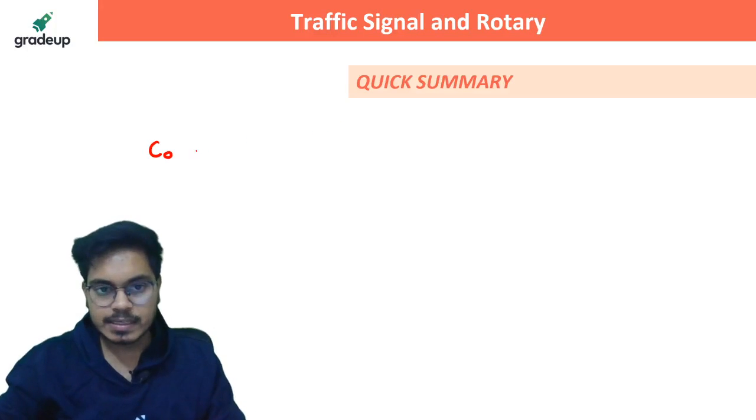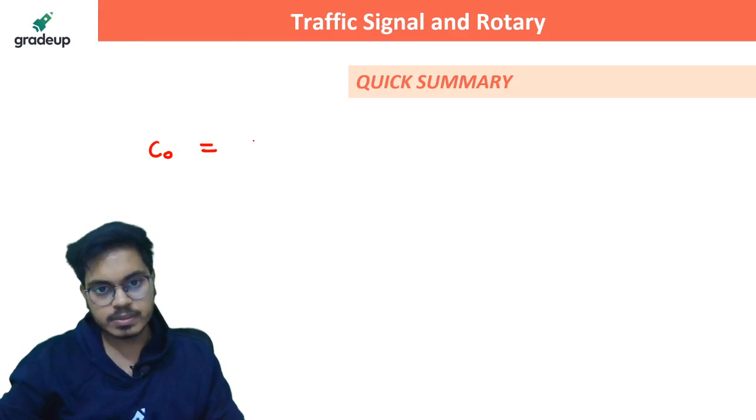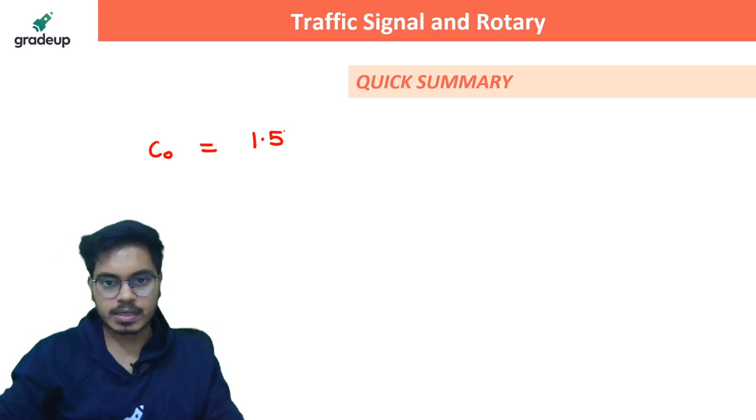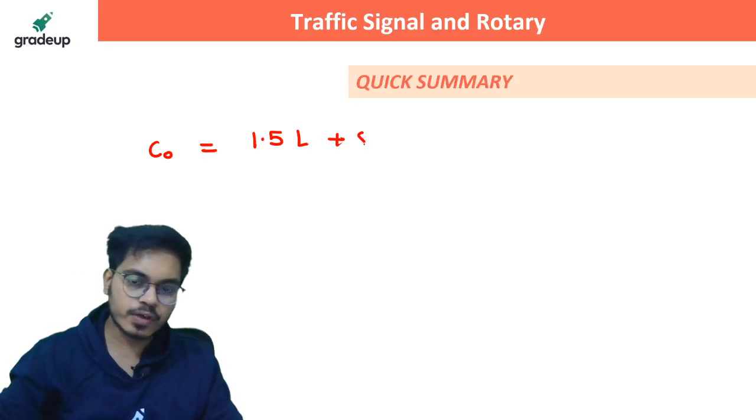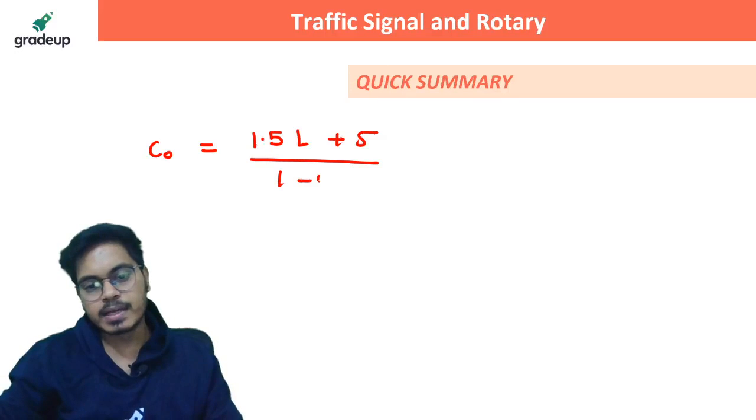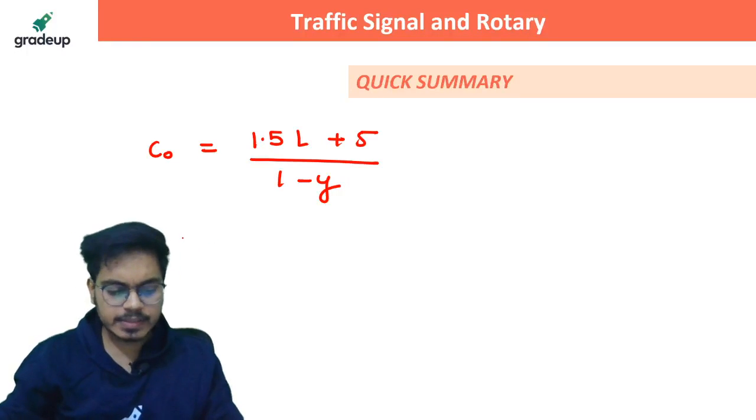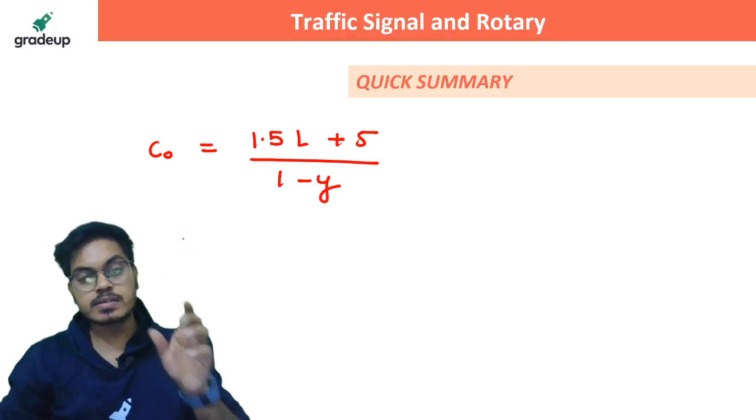So optimum cycle length can be determined with the help of the Webster method, with the formula going like this. It's an empirical formula: C = (1.5 L + 5) / (1 - Y). Now L here is the total time lost in a cycle length.